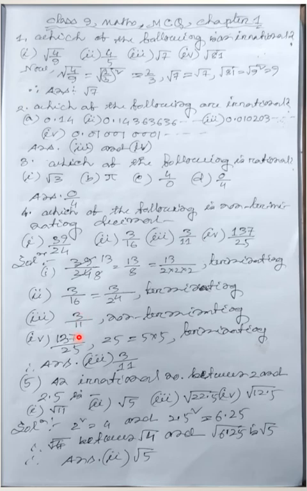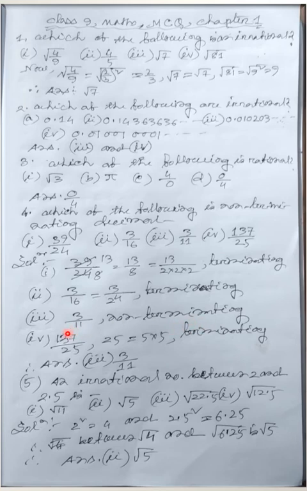If the denominator has an extra factor other than 2 and 5, then it is non-terminating. In this fraction, 2 and 5 are not there, no problem, but remember, the extra factor 11 is there. 11 is a prime number. Since except 2 and 5 it has another factor 11, it is non-terminating.